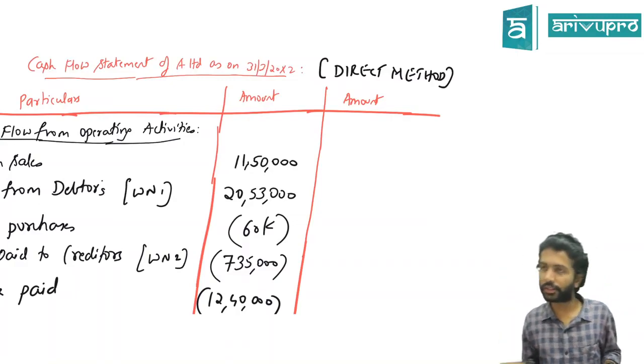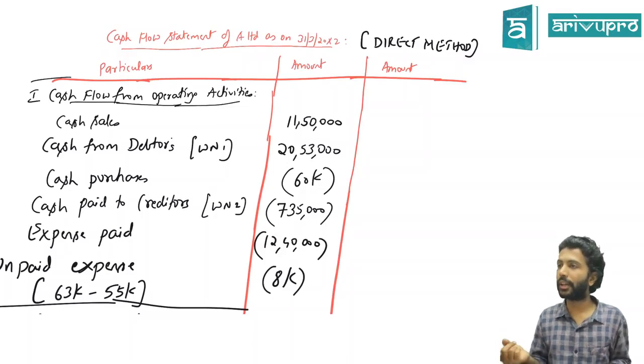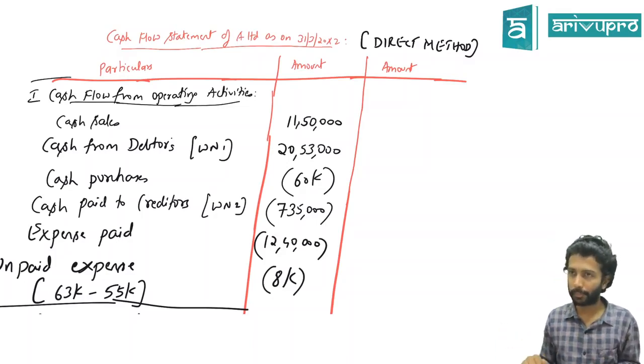And the direct method is used only to find out what? The method is there as direct or indirect only to find operating. Investing and finance will not change. It will be the same.